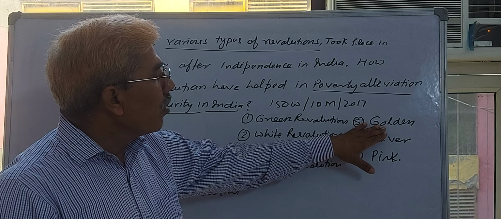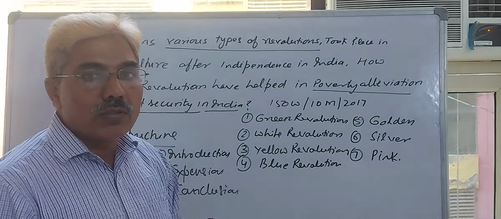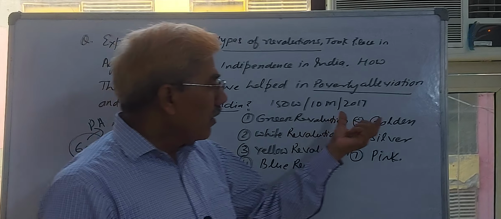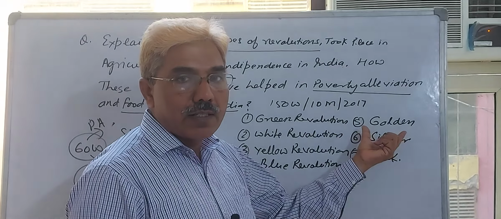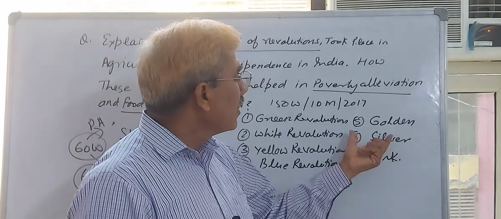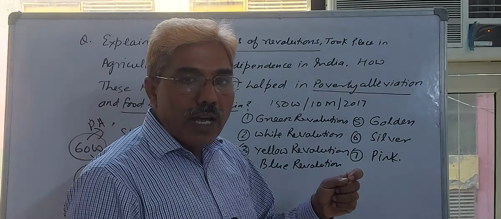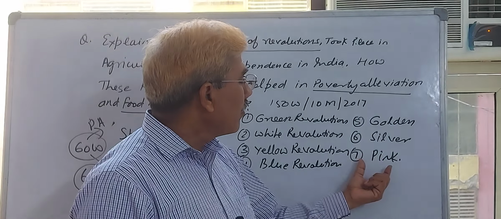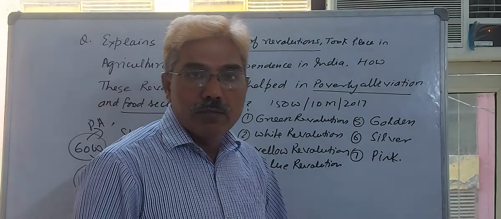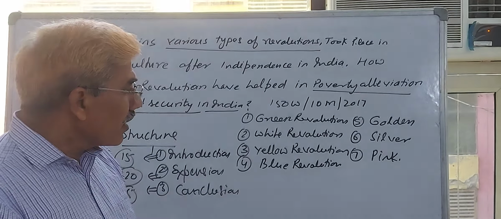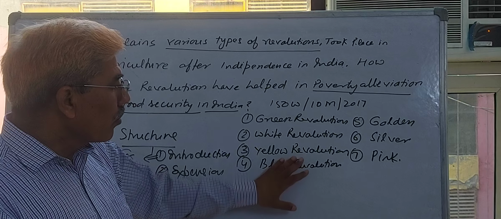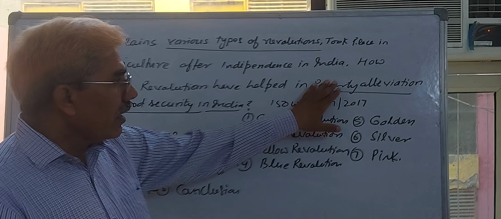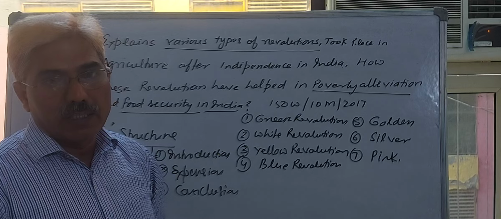Golden Revolution focused on the production of fruits, vegetables, flowers, etc. Silver is egg and poultry production. Pink is meat production. What does it mean? All these revolutions automatically alleviate poverty.